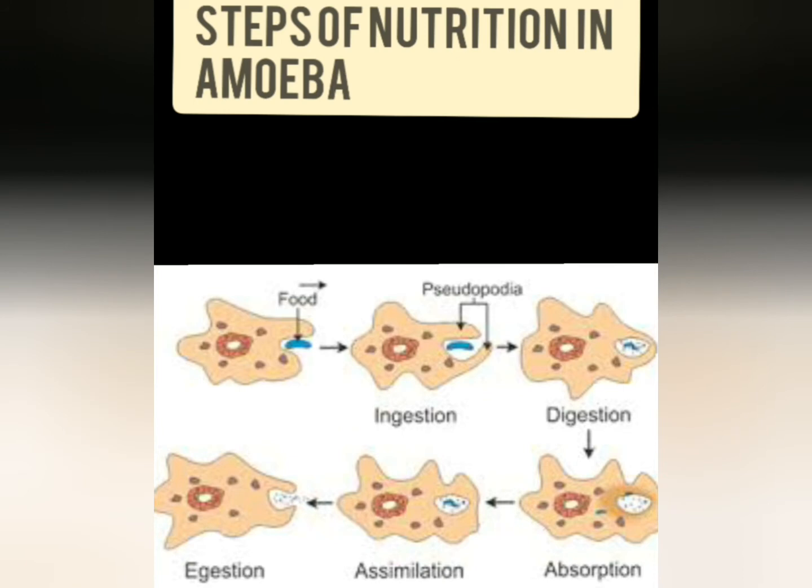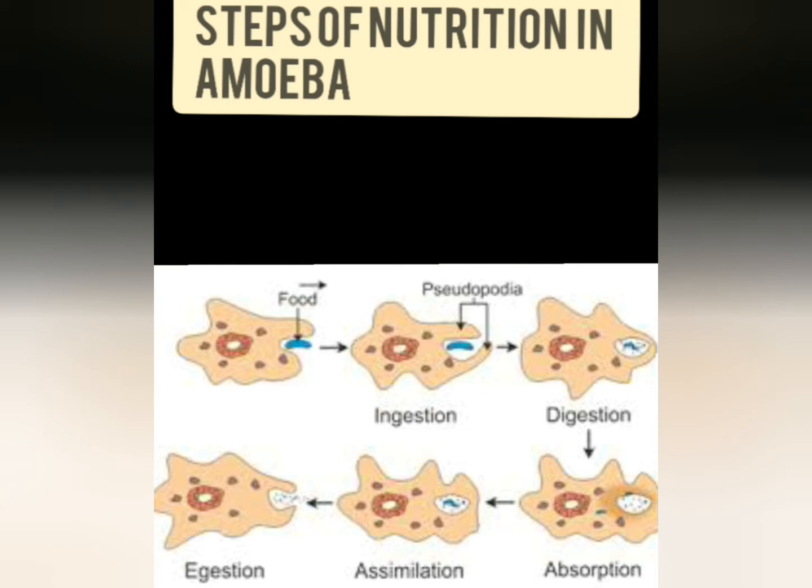First, ingestion. Amoeba ingests, that is takes in, food using its pseudopodia. When a food particle comes near amoeba, it forms finger-like projections around it, and these finger-like projections are called pseudopodia, which means false feet, and engulfs this food with a little water around it, and this is called food vacuole.